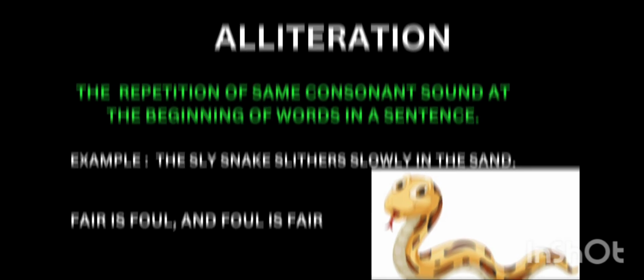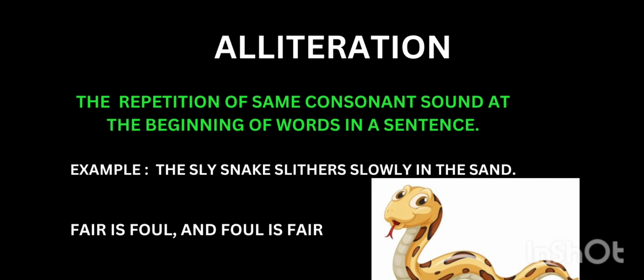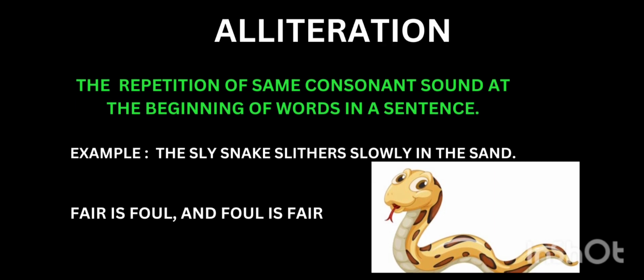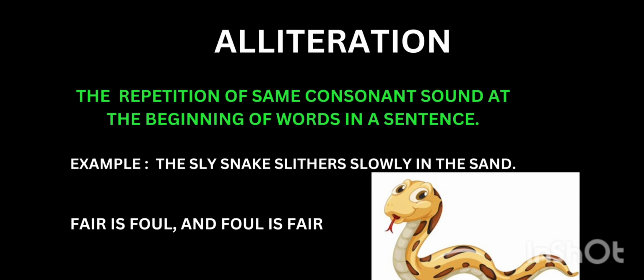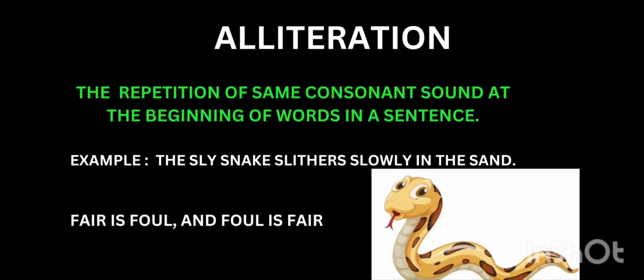Alliteration. Alliteration is the repetition of the same consonant sound at the beginning of words in a sentence. Alliteration is used to make the writing more interesting for the readers, usually in poems. It also creates rhythm and sets the mood for readers. The different repeated sounds make a different effect on readers. For example, the sly snake slithers slowly in the sand. The repeated S sound in the sentence suggests snake-like qualities such as the movement of the snake and danger.